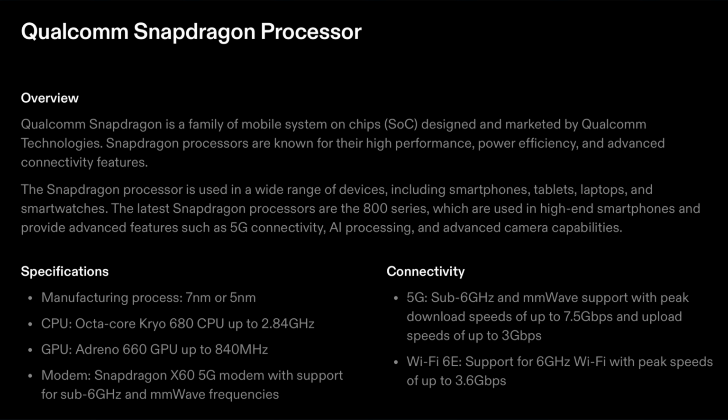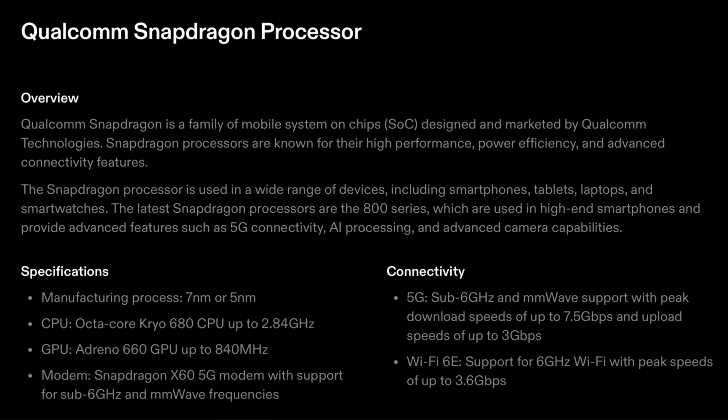Qualcomm Snapdragon. As we have earlier discussed in the previous slide, Qualcomm Snapdragon is a family of mobile systems on chips designed and marketed by Qualcomm Technologies. Snapdragon processors are known for their high performance, power efficiency, and advanced connectivity features, which is why it is quite popular. The Snapdragon processor is used in a wide range of devices, including smartphones, tablets, laptops, and smartwatches.